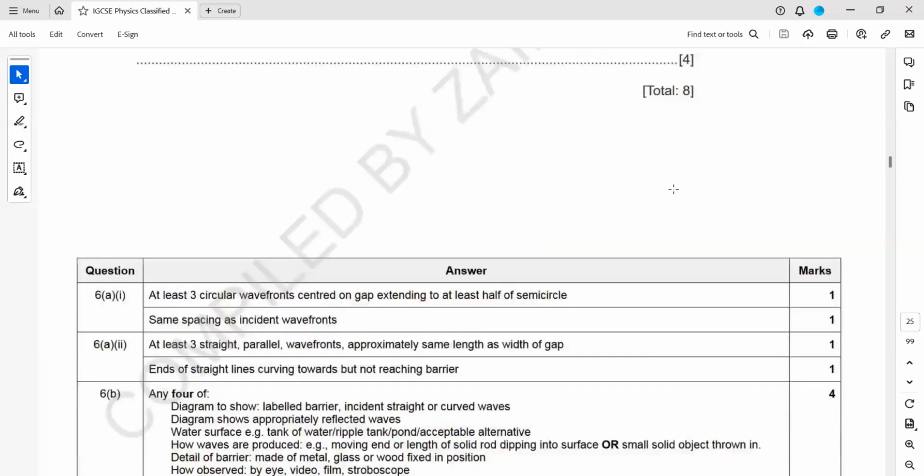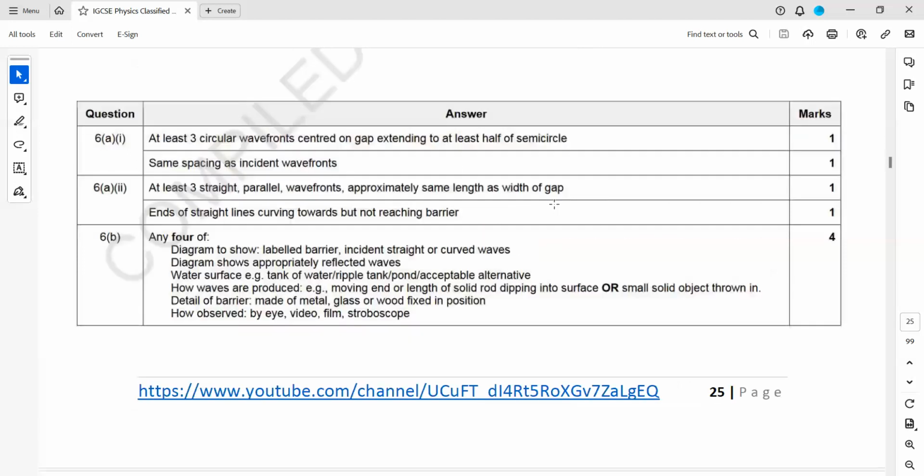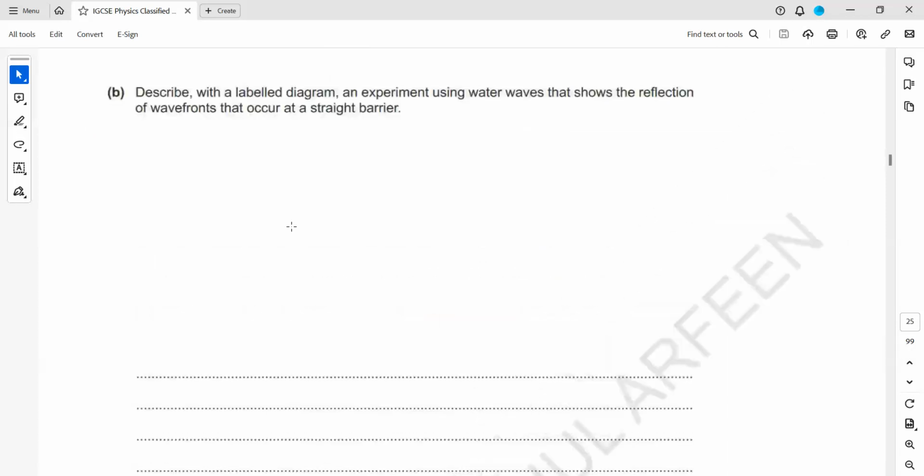And it's a 4 mark question. So what are the points here? You can see these are the marking scheme points. A diagram to show the level, barrier, incident, and the curved wavefronts can be there. Then the water surface or a tank, the ripple tank, that we did. How the water waves are produced. And a barrier is there, like a metal object or any opaque object. And we can use a video camera, or a stroboscope can also be used, or we can also just watch how reflection is happening. Is this experiment clear?